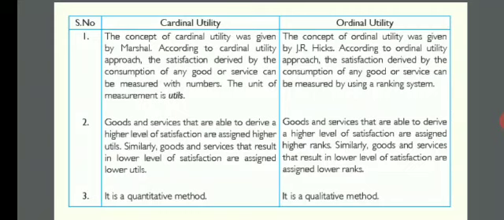I hope that till here you understood the concepts regarding cardinal utility, ordinal utility and the meaning of utility. If you are having any difficulty, or if you are not able to understand any of the concepts, you can reply to me and tell me.